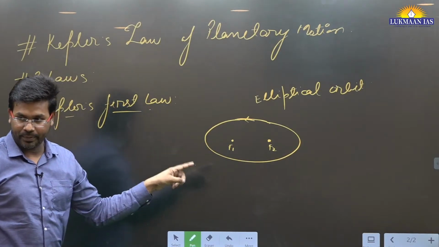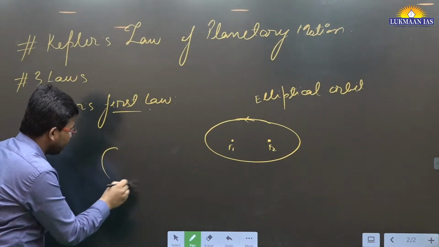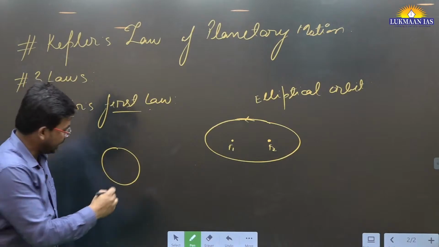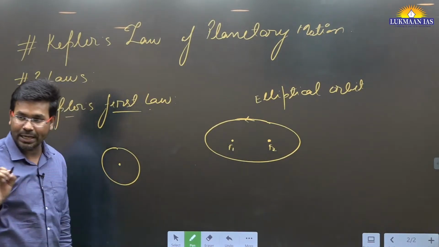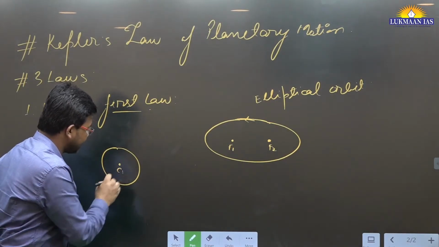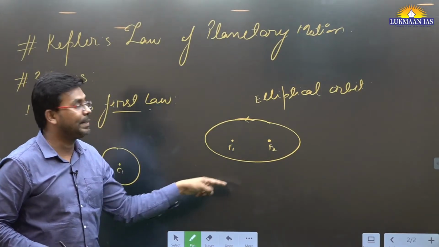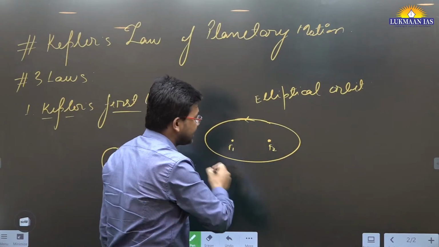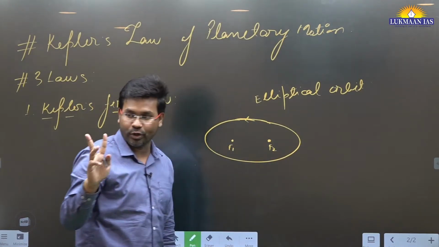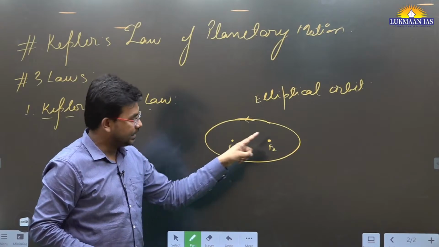Because of the shape. This is a geometrical thing. A circle has only one center. But the planets that orbit around the sun orbit in elliptical orbits. This shape, the elliptical orbit, has two foci: this is focus 1 and this is focus 2.